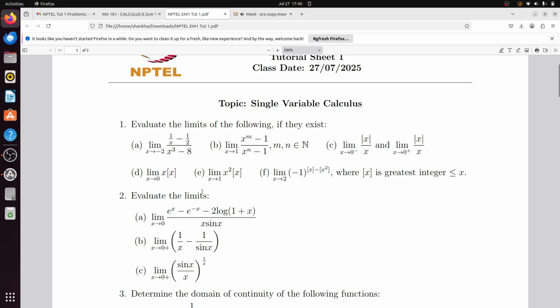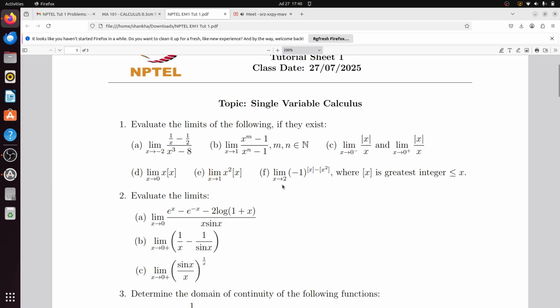Just think, if you are going to 1 and coming from the right hand side, then the box x value will be 1. But if you go from the left hand side, then you are approaching 1 like 0.9, 0.99, 0.999, 0.99999, then the box x value will be 0. So the left hand limit here will be 0 and the right hand limit will be 1. So that means the limit does not exist in this case, right?